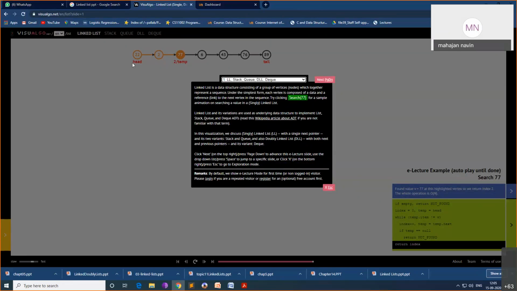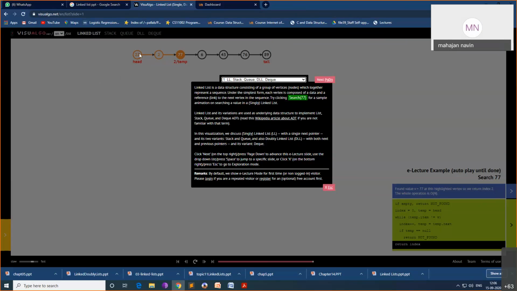The index is 0, and another variable is taken, a pointer, a temporary variable, and that is assigned to head. You should not change head. If you change head, what will happen? I cannot come back to head again. So take one more temporary pointer, temp, and assign temp equal to head. Now I have the starting address of the first node in temp.